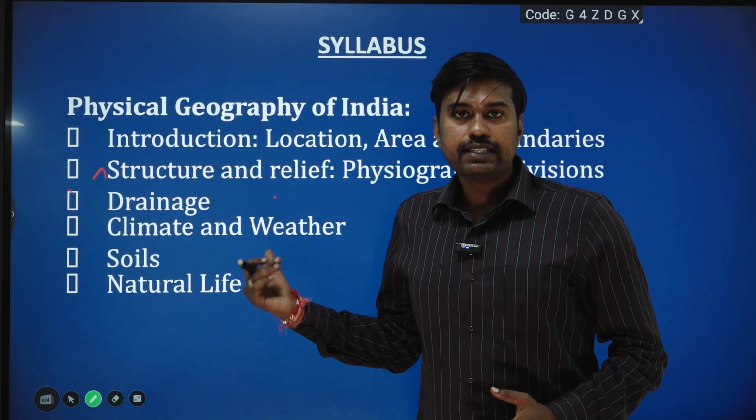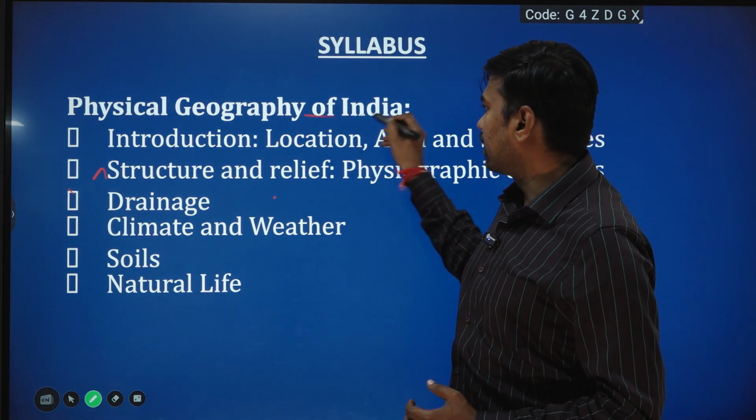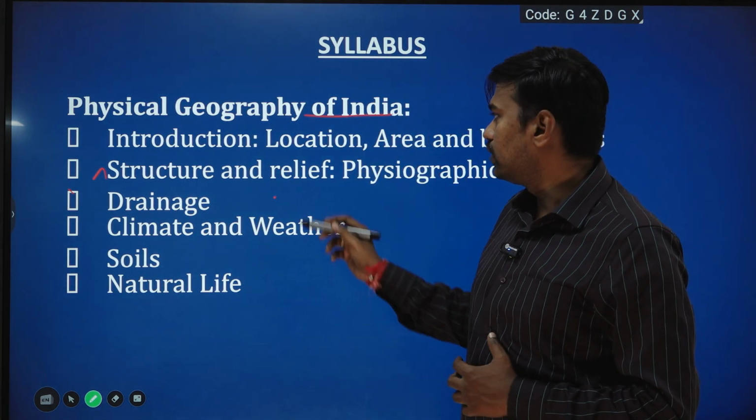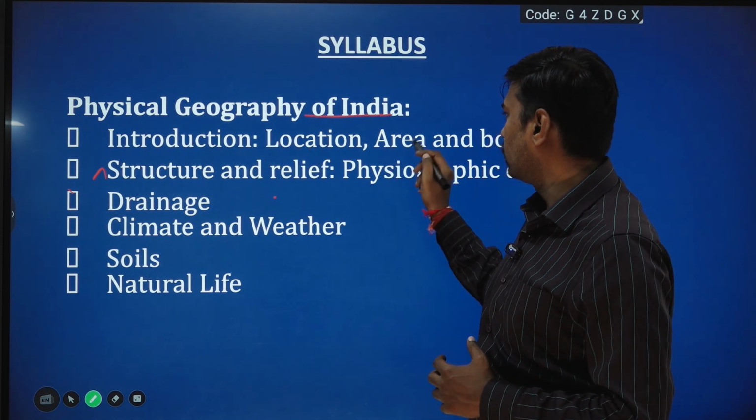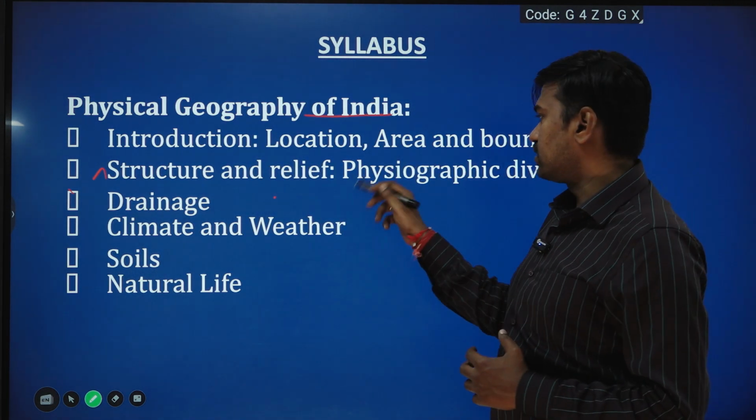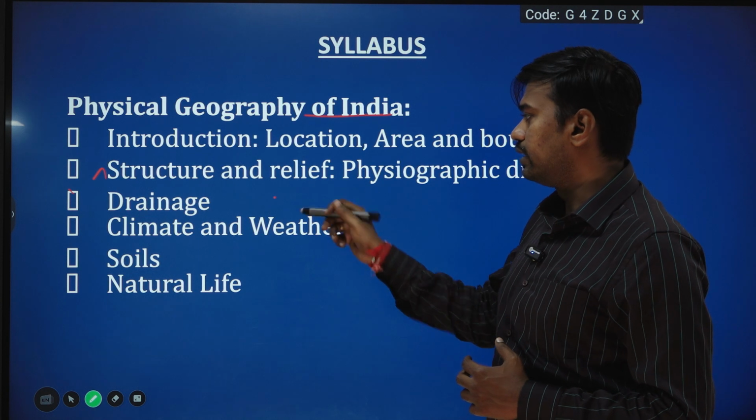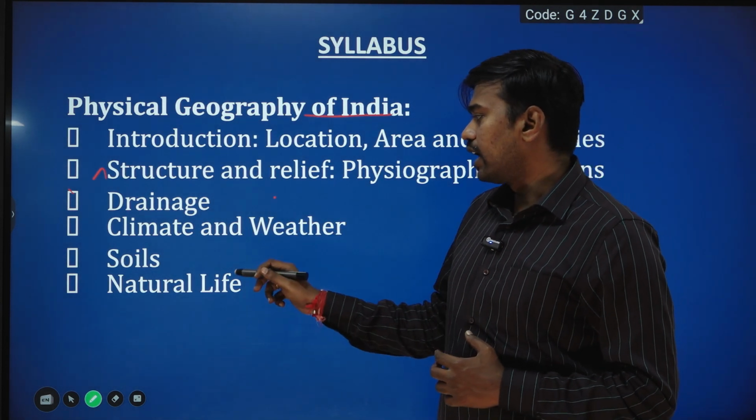Now going into the next component of the syllabus, that is physical geography of India. Here students need to study the syllabus components: introduction, location, area and boundaries, structure and relief, physiographic divisions, drainage, climate and weather, soil, natural life.